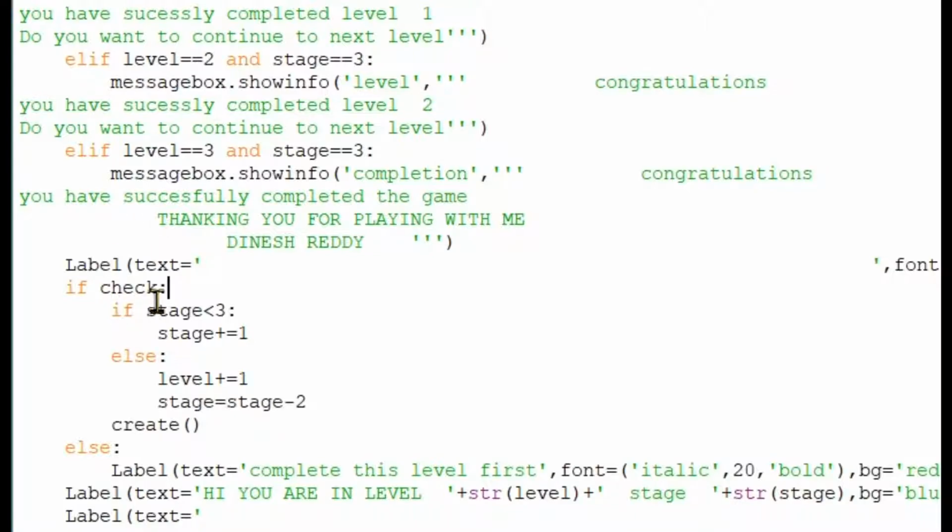Okay, and now if check, as we used above, check will be false if we create a new one. If check is true, it will take it as true here also and go to the next step. And here if stage is less than 3, that is 1 or 2, then it will do stage plus equal to 1. If stage equals 3, then it will do level plus equal to 1, which means the level will be added and the stage will be reset to 1.